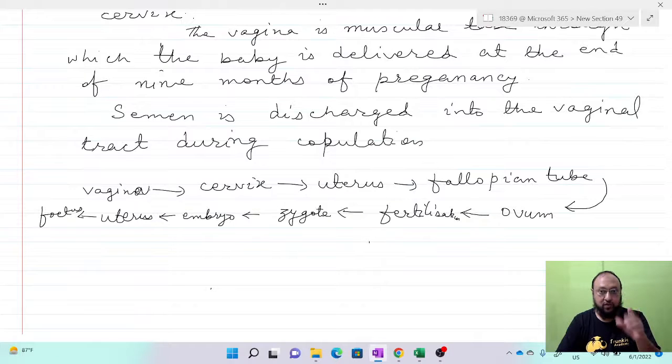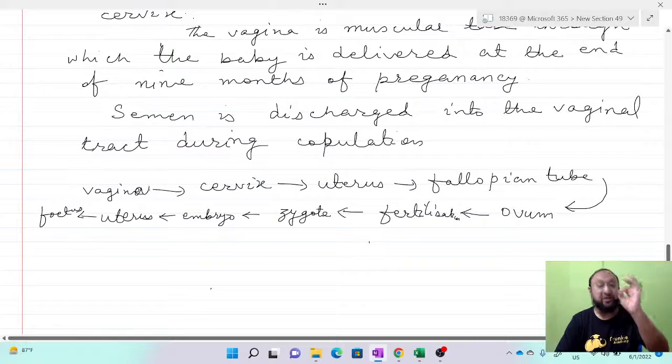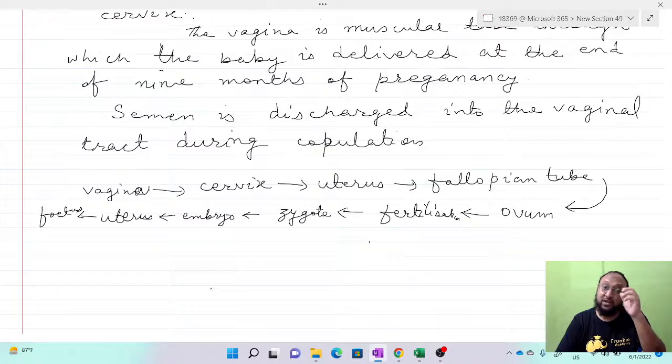cell, spermatozoa. Don't get confused: sperm is a single, very small, microscopic gamete cell, the male sex cell. Okay, the semen is a white sticky fluid that comes out of the penis and contains millions of sperm cells. So semen is a different thing.